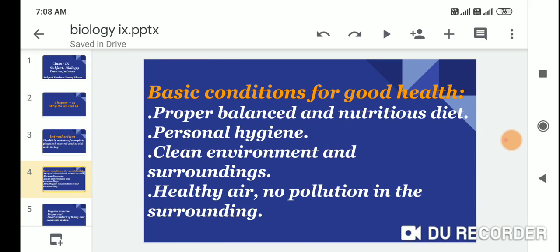Basic conditions for good health. First one is a proper balanced and nutritious diet. Second one is personal hygiene. Third one is clean environment and surroundings. Fourth one is healthy air, no pollution in the surroundings.